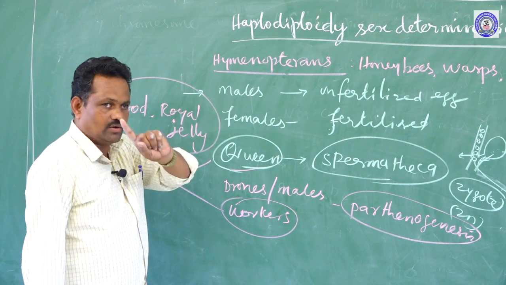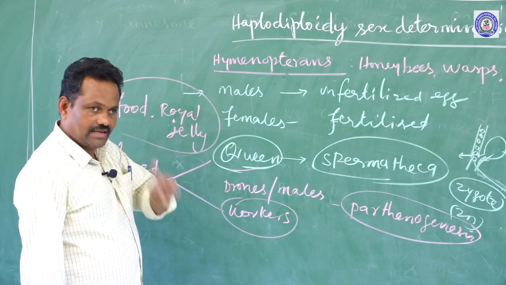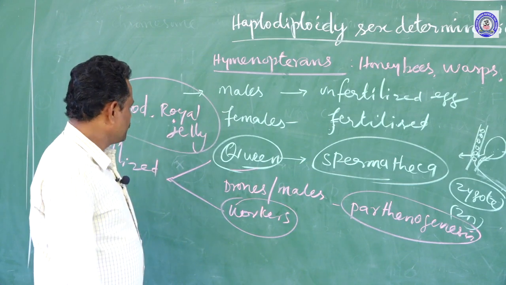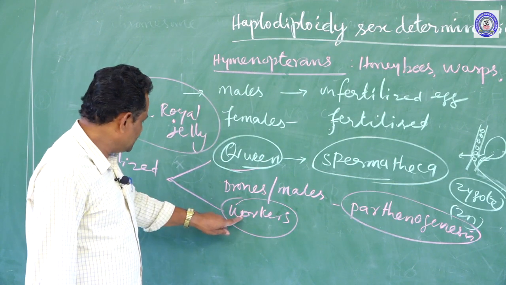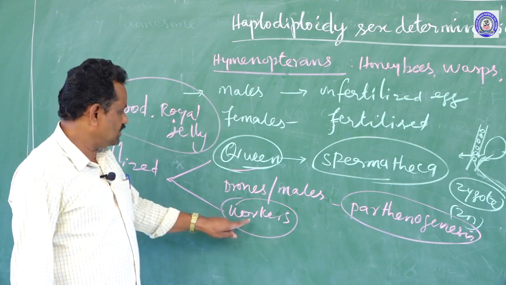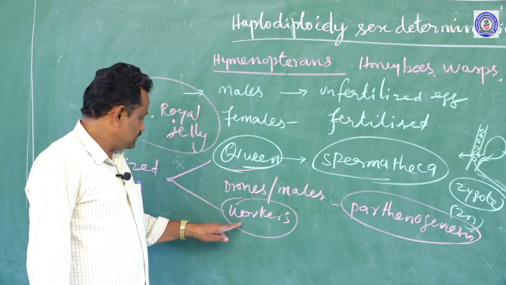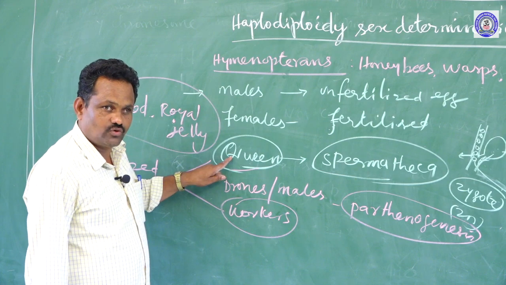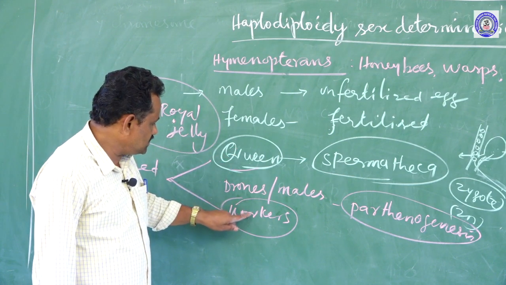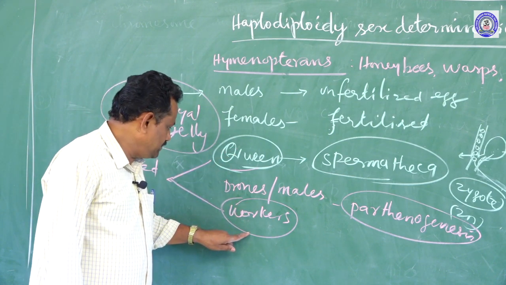So, in a beehive only one queen bee is there, the only fertile one, and the drones die after fertilization. Worker bees develop from a fertilized egg, but they are infertile or sterile in nature. This sterility is because of hormones produced by the queen bee which suppress the fertility of the worker bee.